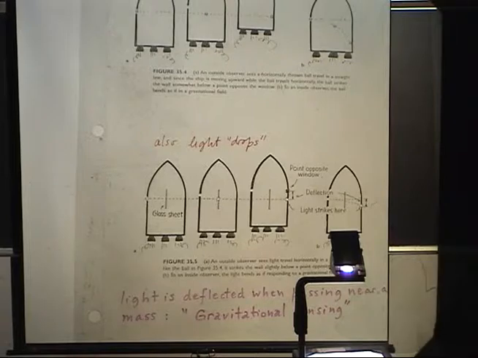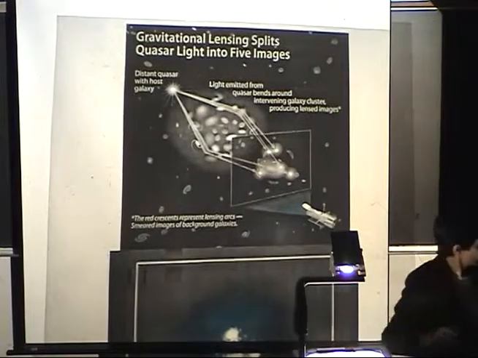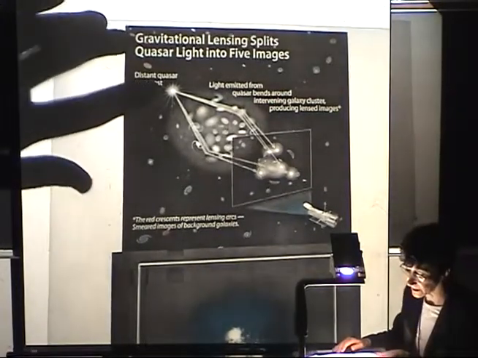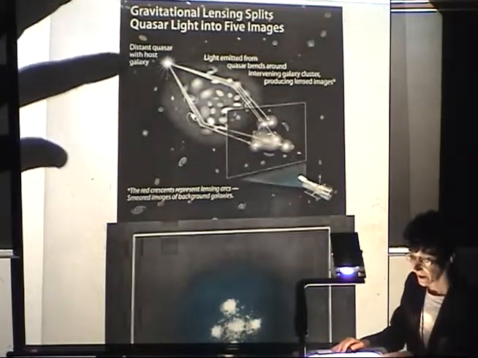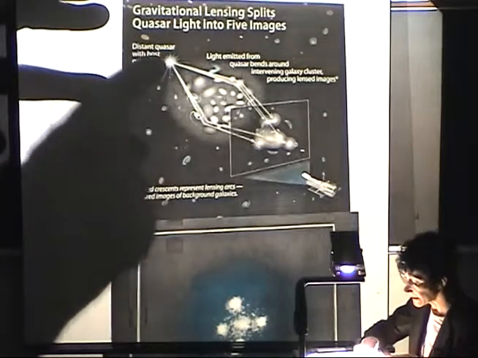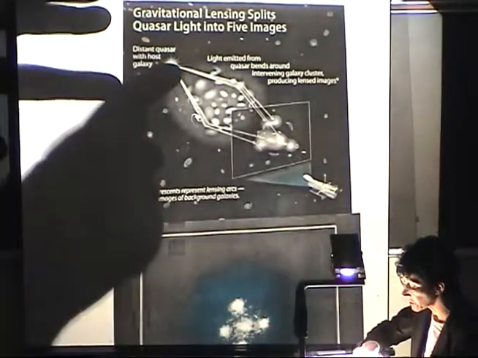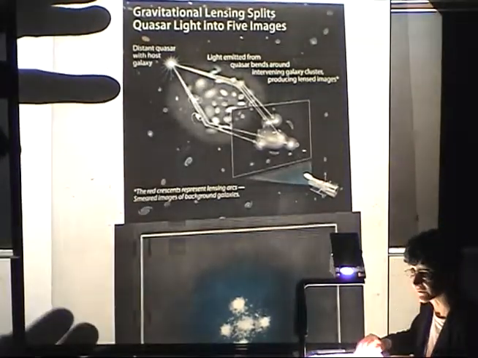However, gravitational lensing, which is a consequence of light being deflected by the presence of mass, has been observed. Here you have, for example, a distant quasar, a very bright source, very far away, and the rays of light that should move straight are actually deflected by the presence, in this case, of a cluster of galaxies.